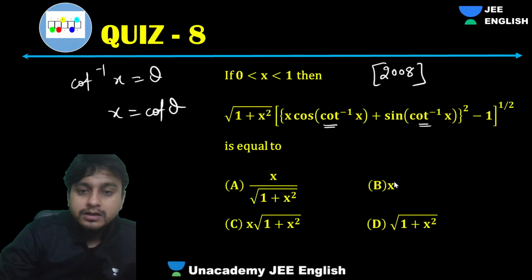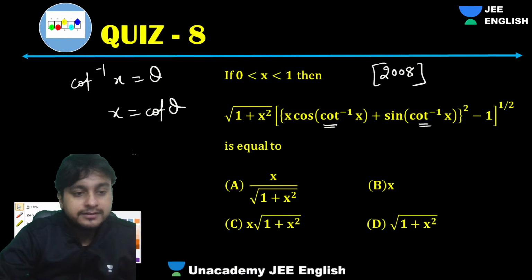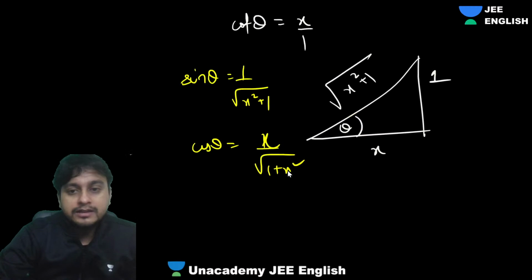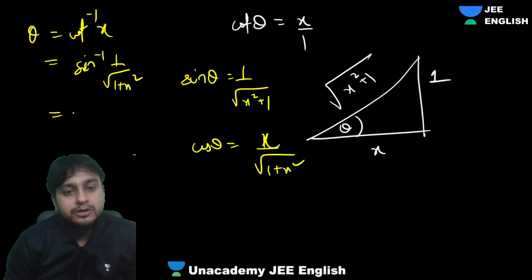That's it. Now guys, just substitute these values over here. See, all are theta. Are you getting it? So you can say that theta will be nothing but cot inverse x. You can also write it as sine inverse 1 upon under root 1 plus x square. You can also write it as cos inverse x upon under root 1 plus x square.